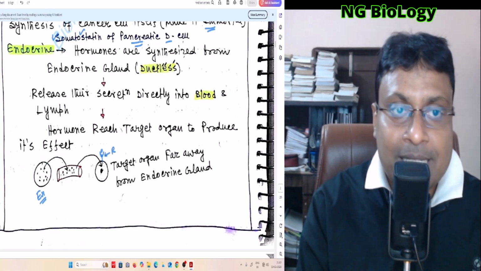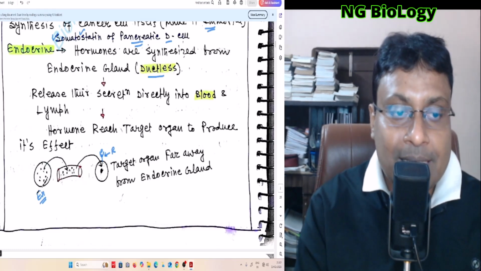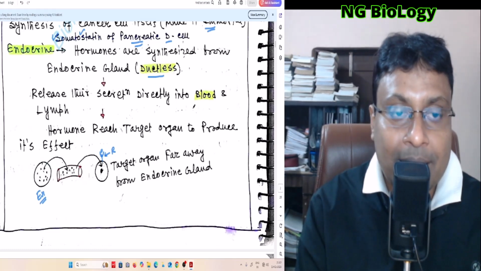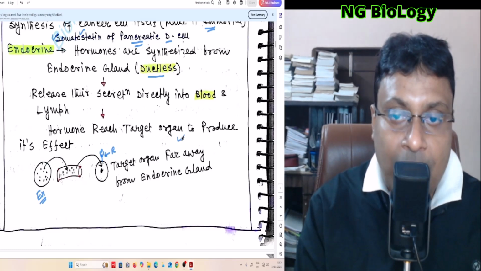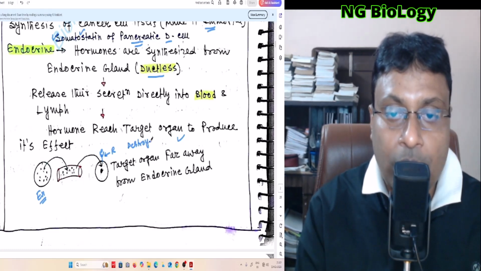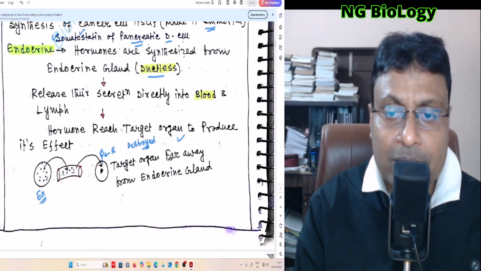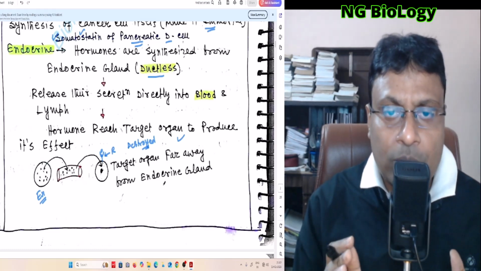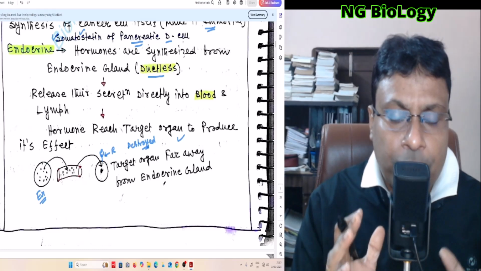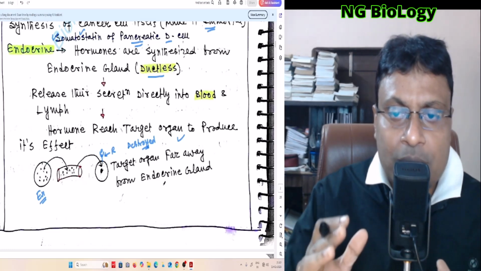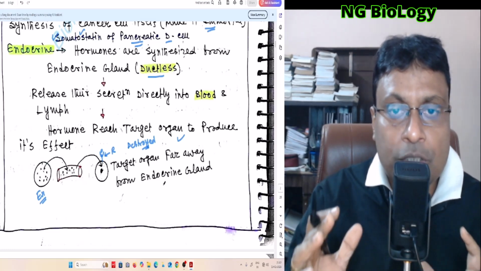So the hormones are synthesized from the endocrine gland, and these are ductless glands. So this is an endocrine gland, there is no duct, and it releases its secretion directly into the blood and the lymph, and the hormone reaches its target organ to produce its effect. And remember, after its effect the hormone will be destroyed. The target organ is far away from this endocrine gland. So any signaling molecule which is produced from any gland, carried via blood and reaching a target cell which remains far away from this gland, is called a hormone.